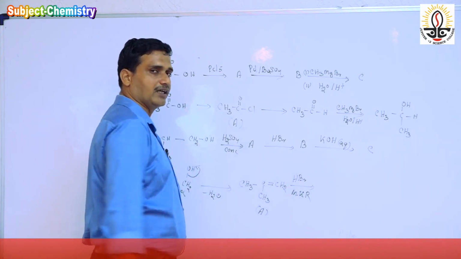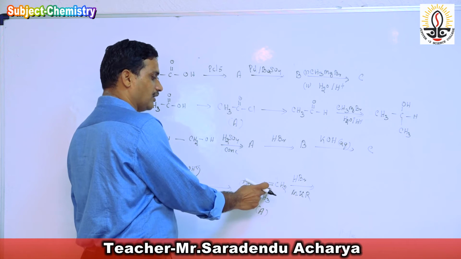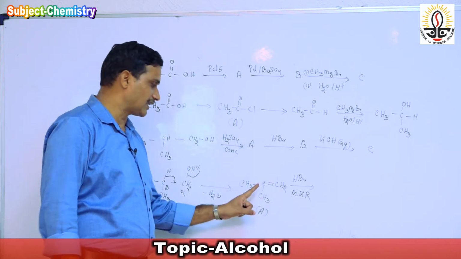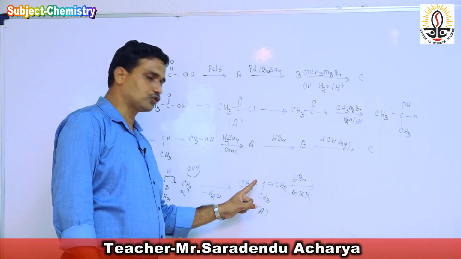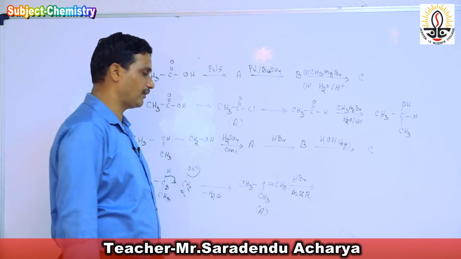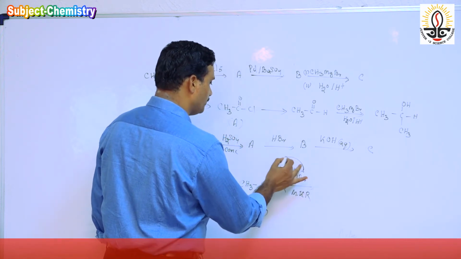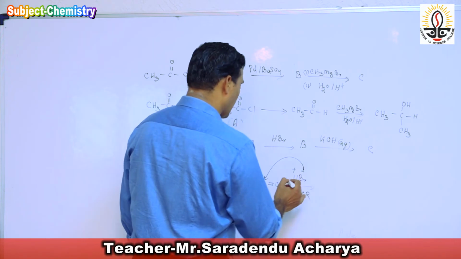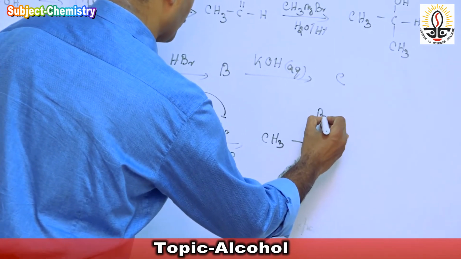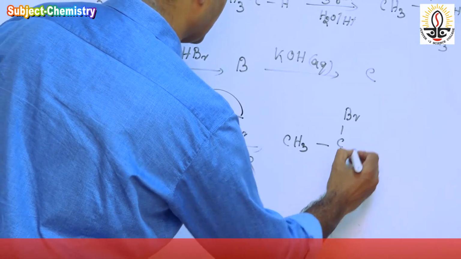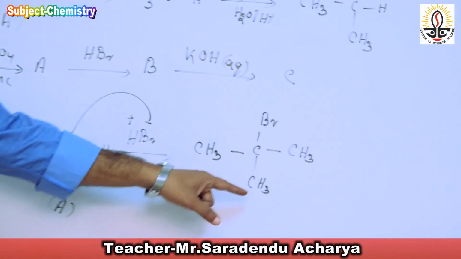The negative part of the addendum goes to that carbon atom which contains less number of hydrogens. So this second carbon, which is bonded with the two alkyl groups, contains fewer hydrogens. So here it is H plus and Br minus, and Br minus attacks this carbon, and we get the product CH3, C with bromine, CH3, CH3. So we get the compound 2-bromo-2-methylpropane.